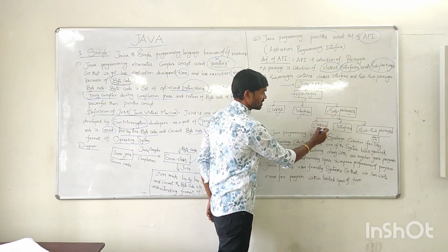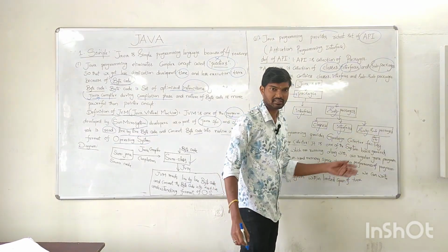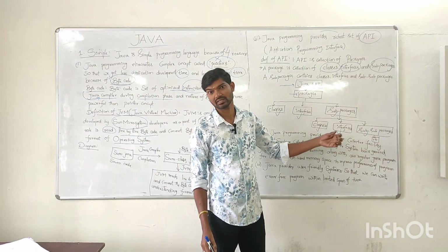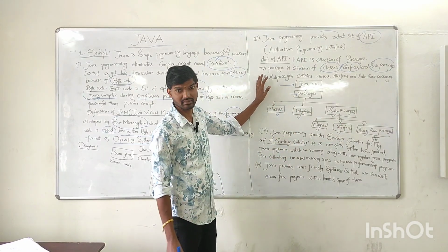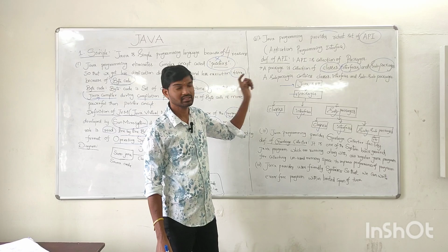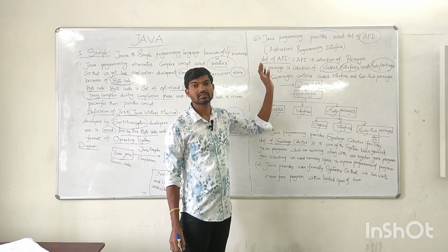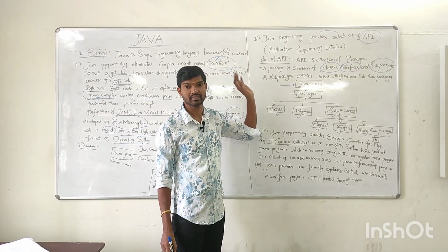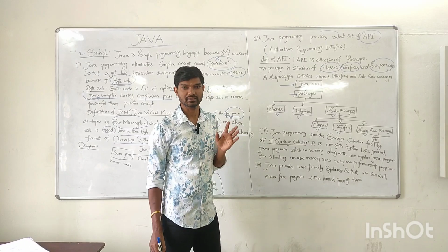Again, these sub packages contain classes, interfaces, and sub packages, and so on. This is the second reason why Java is a simple language: it always provides the richest set of application programming interfaces.